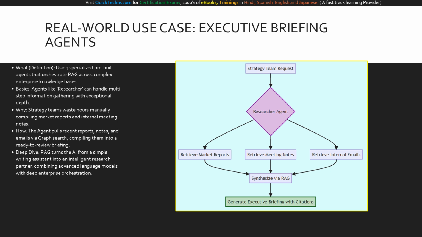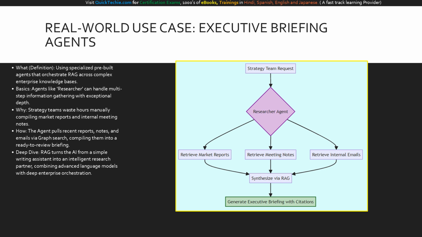Our final deep dive takeaway is this: RAG elevates generative AI from a mere grammar checker into a true digital teammate. By combining the reasoning power of the LLM with your proprietary data, RAG enables secure, scalable innovation across your entire enterprise. Thank you. Let's review this final flowchart showcasing an advanced RAG orchestration.